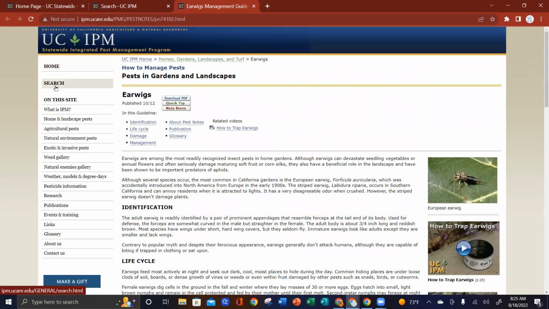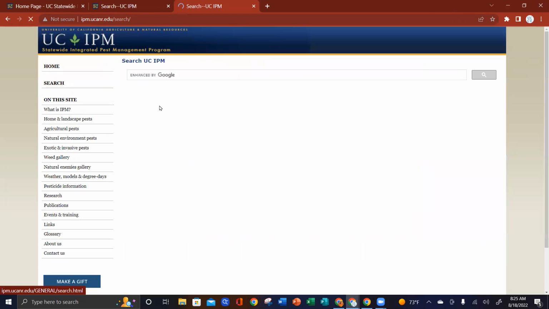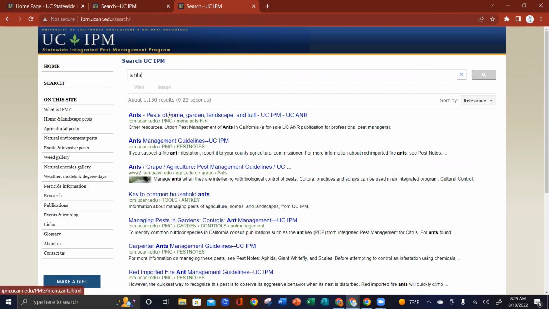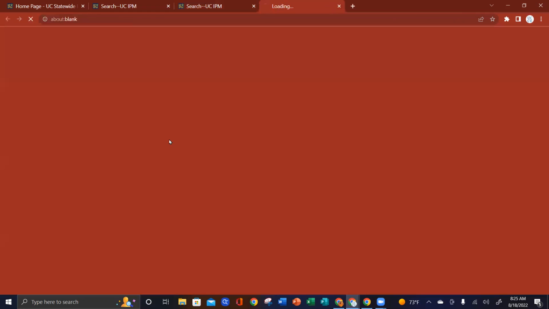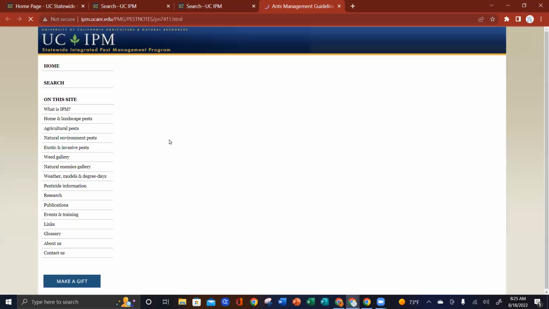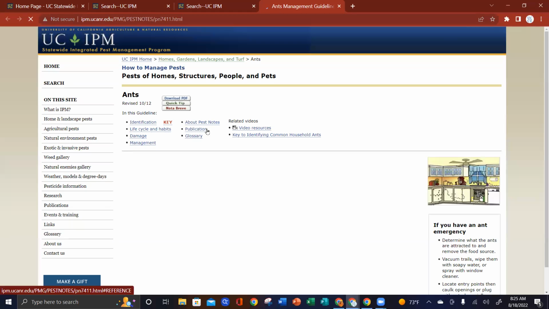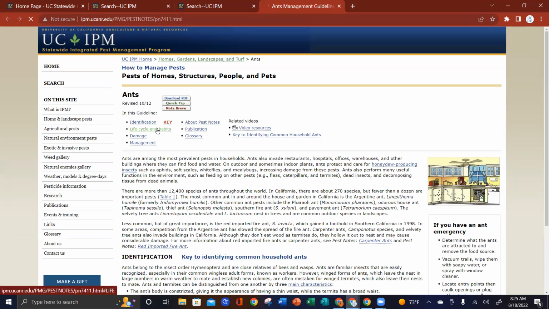If you go over here on the left to search, let's search up ants. We have pests of the home, garden, and landscape and turf. There's a few different versions. We could do ant management guidelines, and from here, this is the longer version, or the pest note. And this one has identification, life cycle, damage, management.